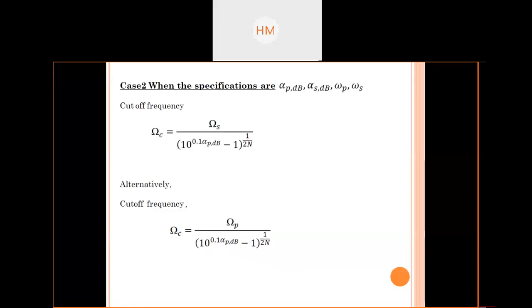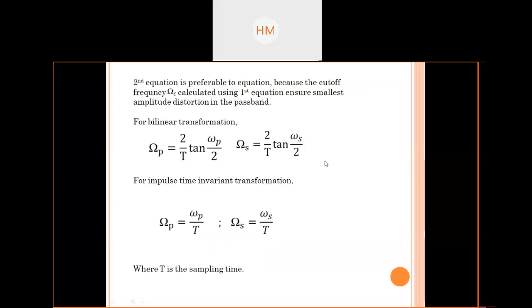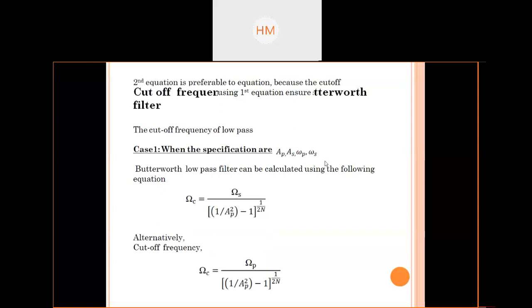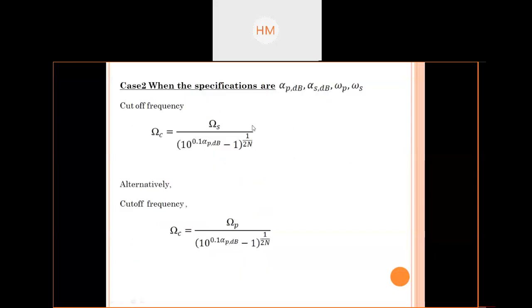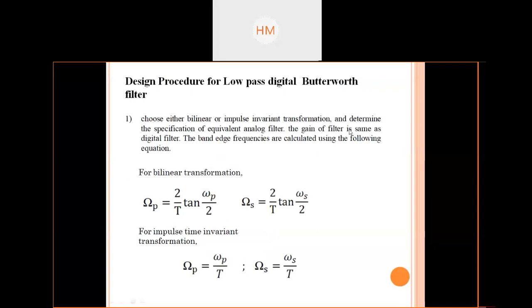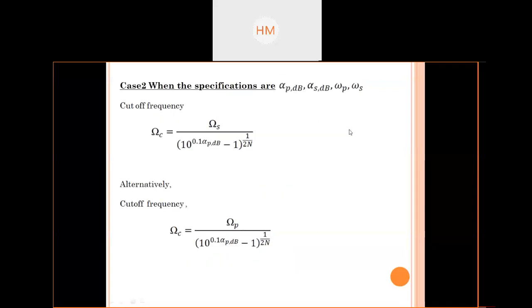Case 2. If the specifications are given in decibels, then you have to use this equation. This is just a conversion. Here the magnitude is given as AP. Here that magnitude is given in decibels. So what you have to do? You have to use this equation. Clear, students?